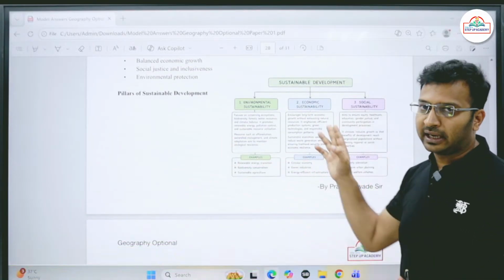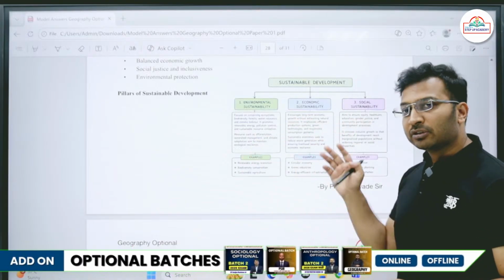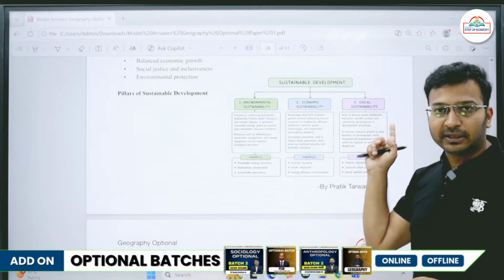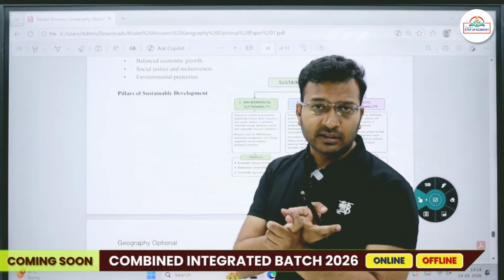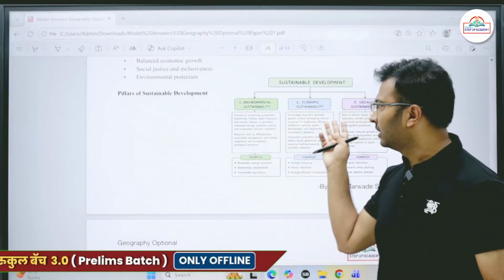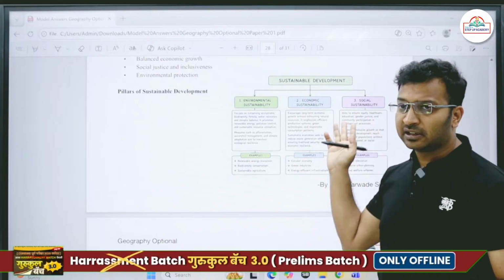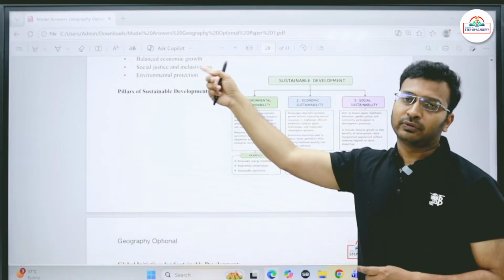You can talk about environmental sustainability, economic sustainability, and social sustainability. Do not forget social sustainability as well. That is ensuring equitable education, health, all these things to the society. Insurance as well, you can put it in social sustainability. Gender justice is there, gender equality is there. Okay, so these are also the part of the sustainability.